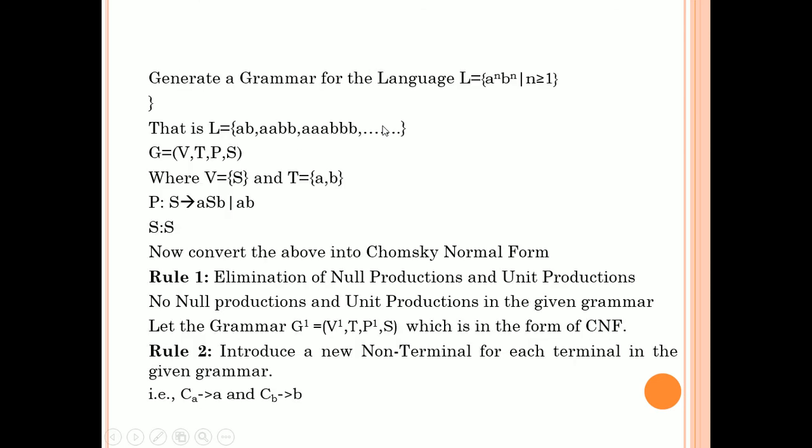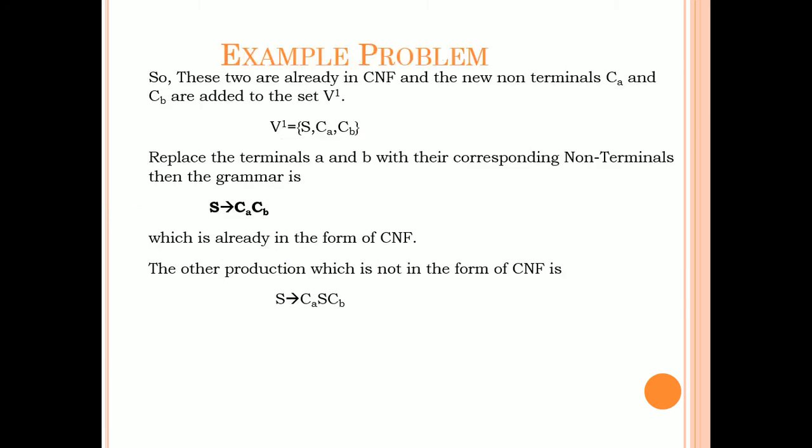So what are the terminals in the previous symbol? A, B. So this A will be replaced with CA, and B will be replaced with CB. Then the grammar is nothing but S tends to CA, CB. So S tends to CA, CB, which is already in the form of CNF because this is a two-length variable.